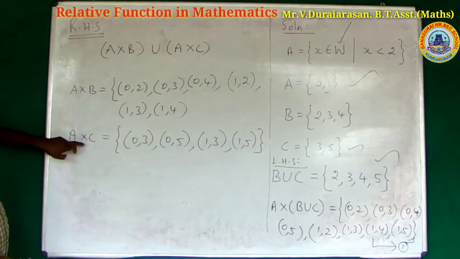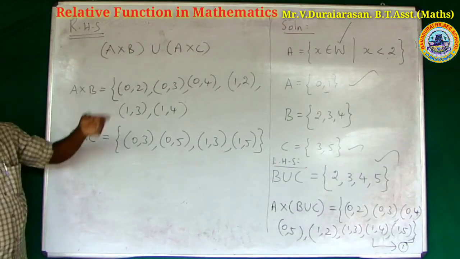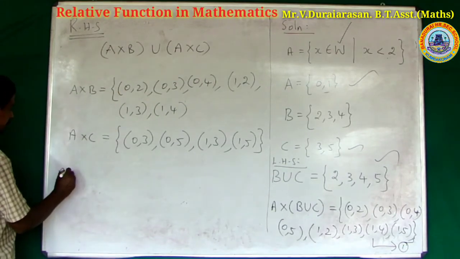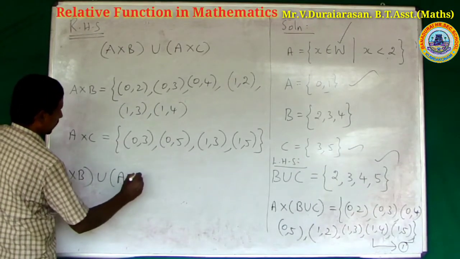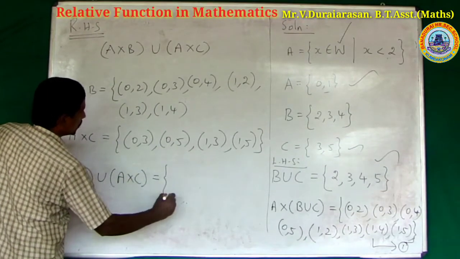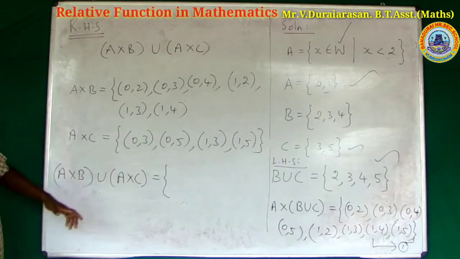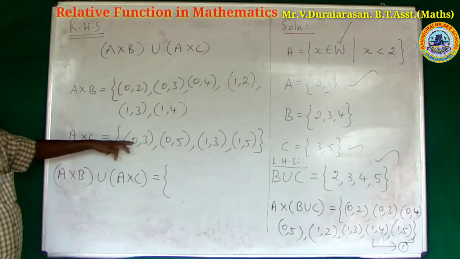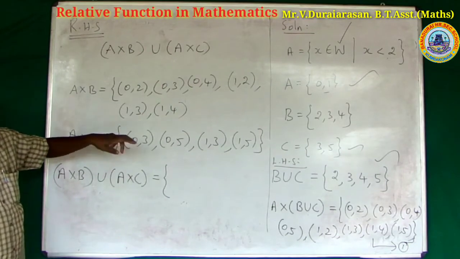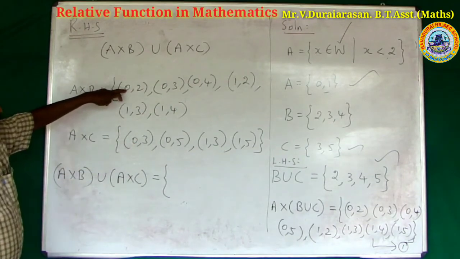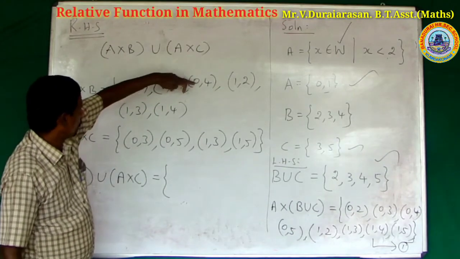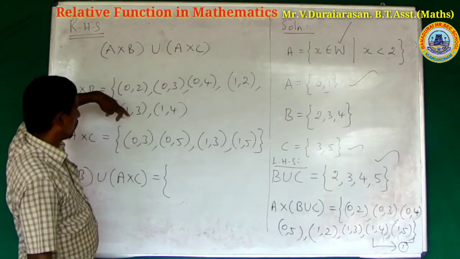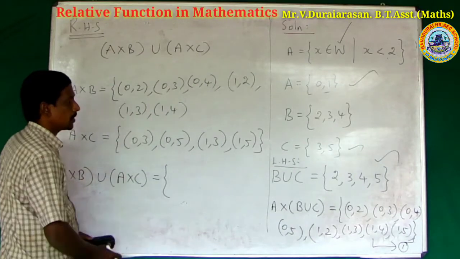Join these two, A cross B union A cross C. 0, 2, 0, 3, 0, 3 are the same, but write only one time. So 0, 2, 0, 3, 0, 4, 1, 2, 1, 3, 1, 4, 1, 5.